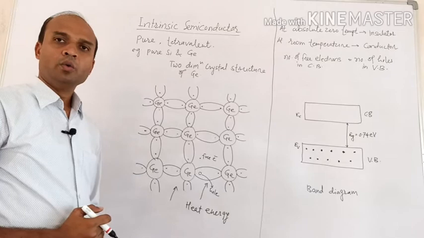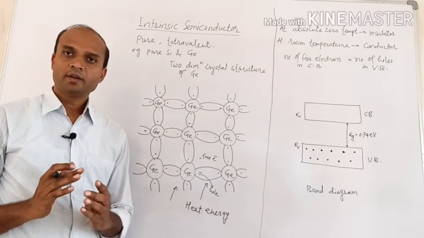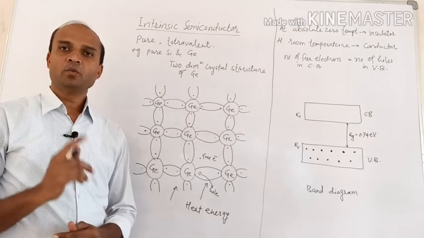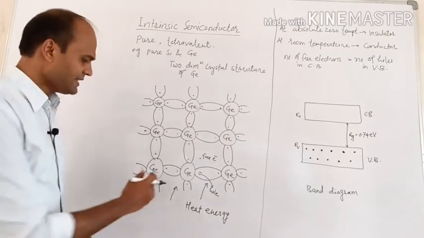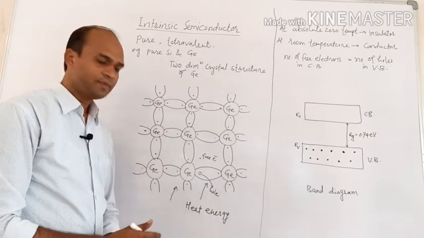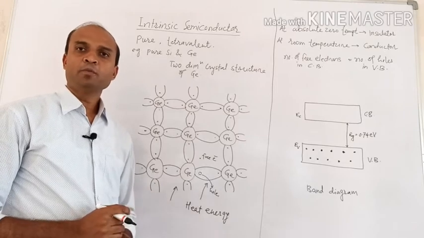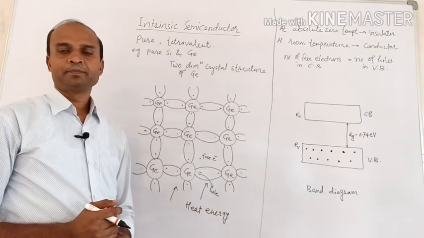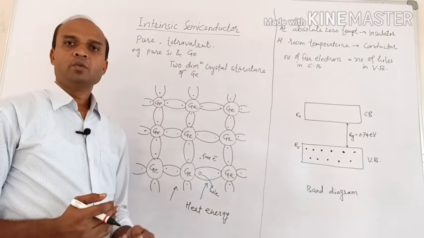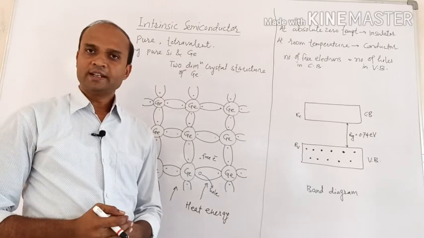So when one covalent bond is broken, then one electron hole pair will be generated. Now, as the temperature goes on increasing, more and more covalent bonds will be broken and more electron hole pairs will be generated, and thus electrons are available in the conduction band for electrical conduction.